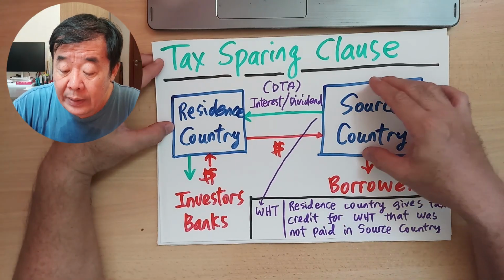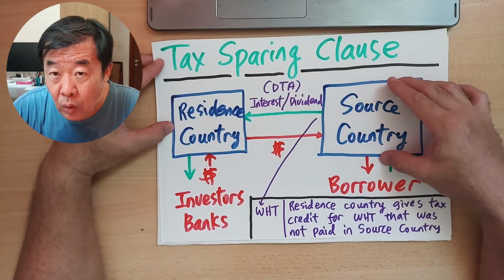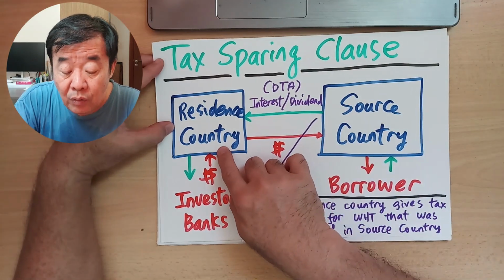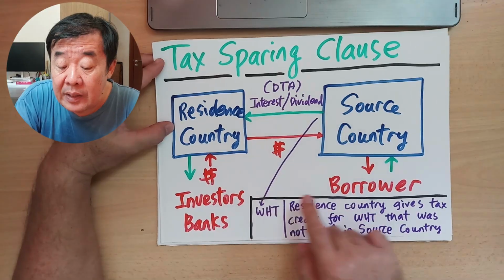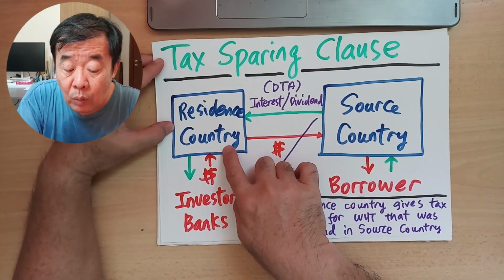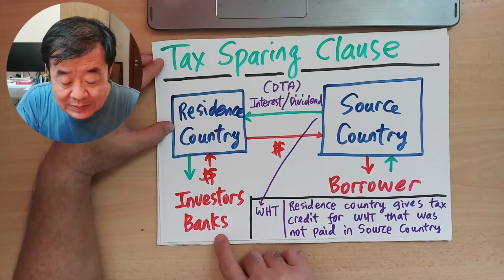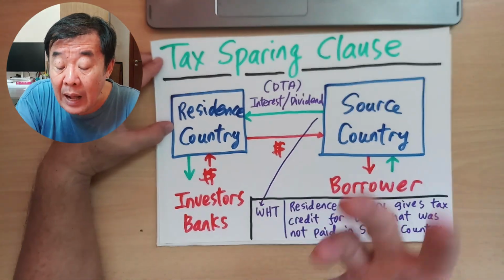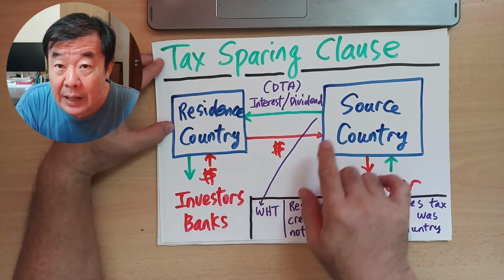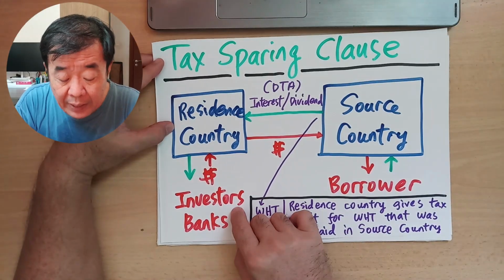Number two, when the tax is withheld at the source country, the resident country, because they signed a DTA, double tax agreement, will still continue to tax the investor and the bank on the income, because interest in this case is the income, and dividend is the income to the bank or the investor.